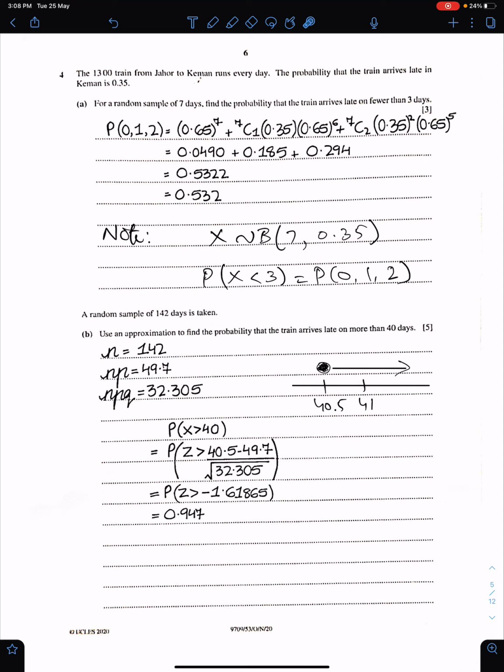Part B. A random sample of 142 days is taken. This is a normal approximation question. Find the probability that the train arrives late on more than 40 days. More than 40 means the first number should be 41 on the number line. Since we are going on this side, we have to take the lower bound of this number, which is 40.5. 40.5 minus np, divided by the square root of npq. We need this number. This is the sketch of this situation.